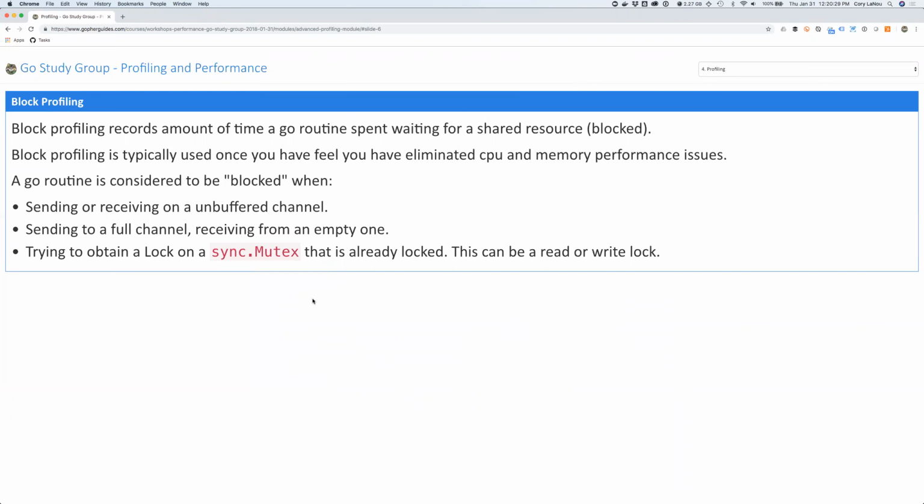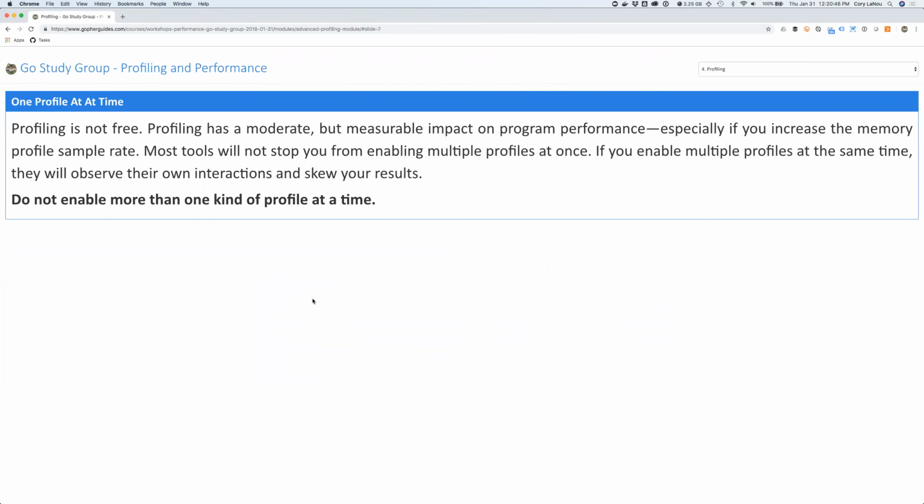So that happens as a result of you feeling like, okay, I've done everything else. My program's not speeding up. Clearly, I've got some blocking contention in there. I need to find out where it is. And then this can be a good one to do. But literally, I've never gotten to that point, so I've been pretty lucky. It's not one that you want to try to figure out because blocking is a real pain to trace down. All right, so one profile at a time.